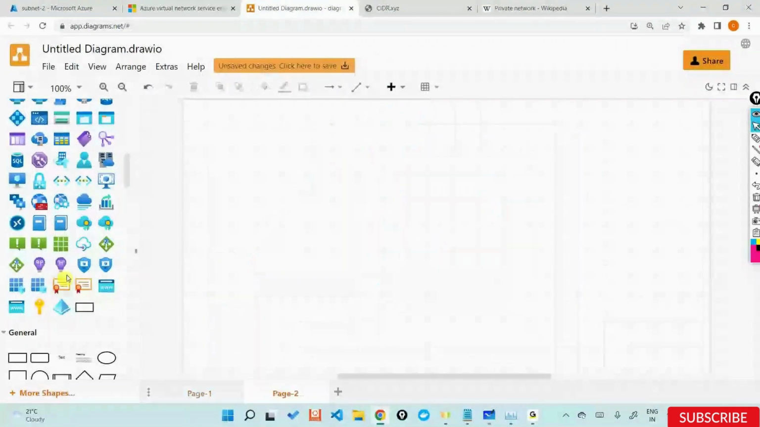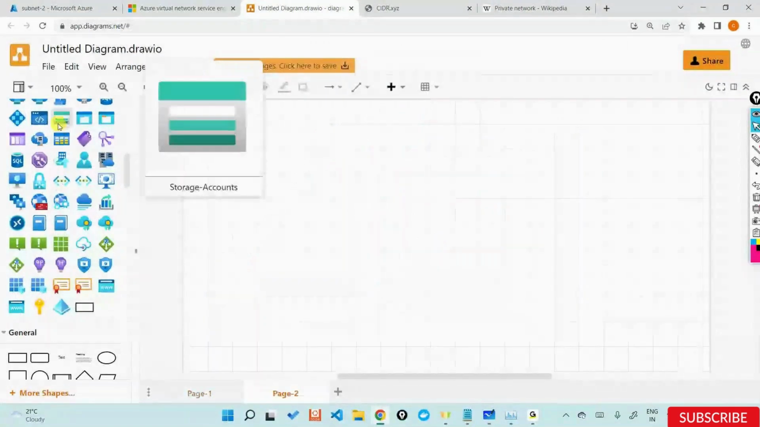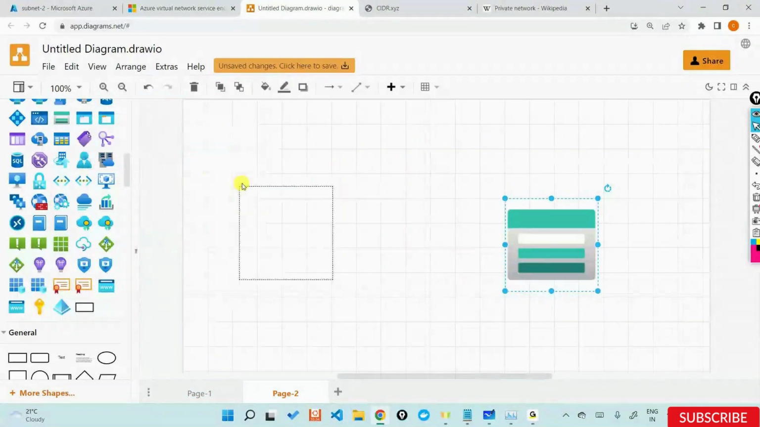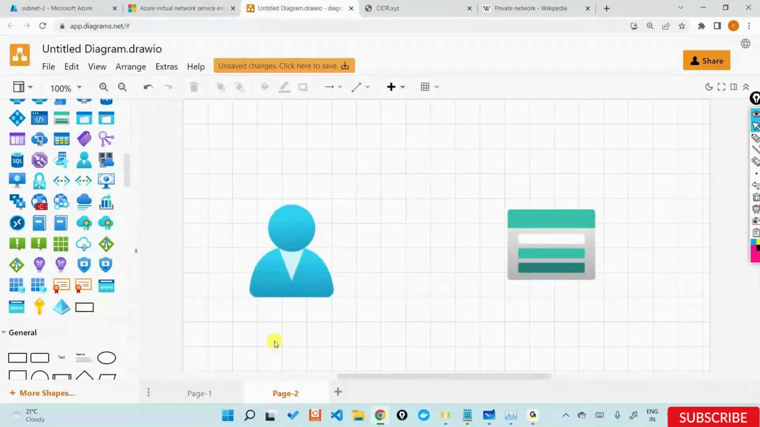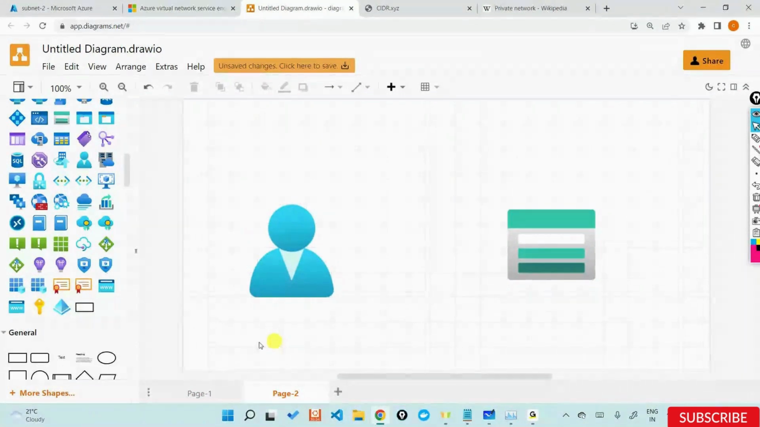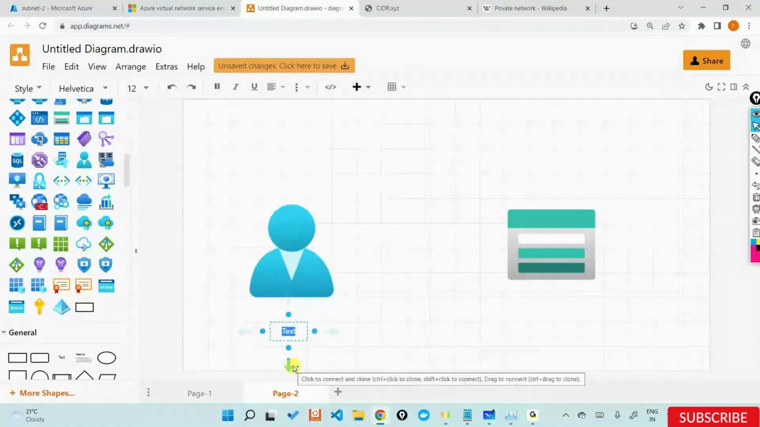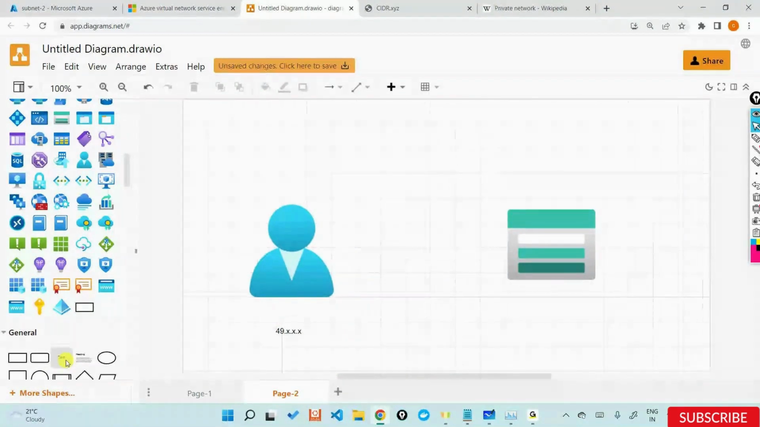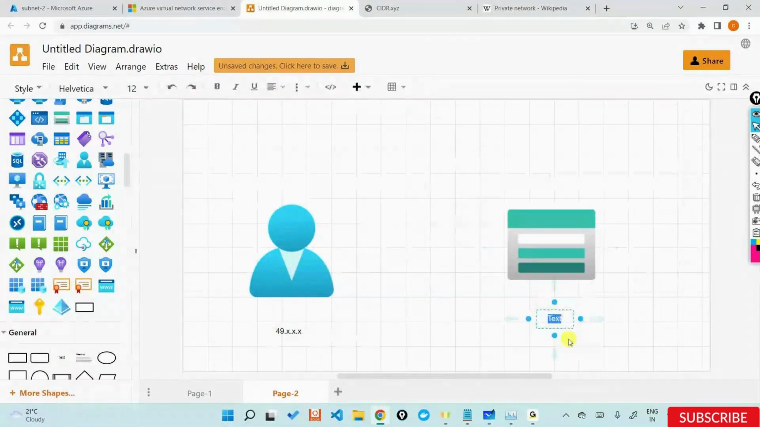When I, as a user, try to interact with this storage account, there are primarily two things here. I am interacting with my own IP address, which is 49 something. I am trying to establish a connection with a storage account, and the storage account will also have its own IP address.